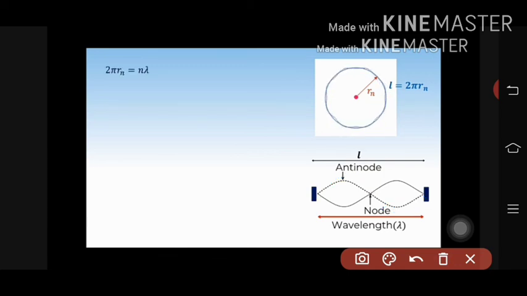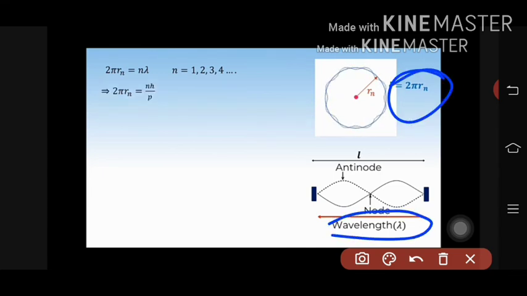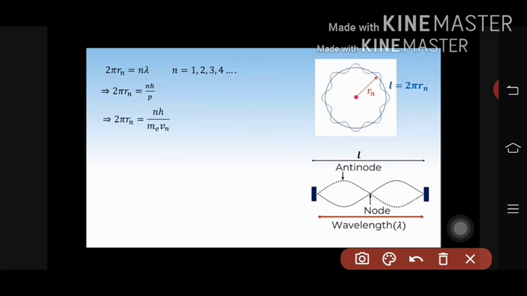So what Bohr did, he said that the length of the wave, this is one circle, the circumference of the circle is 2 pi Rn. So it is equal to the wavelength. Therefore, he wrote 2 pi Rn is equal to n lambda. But lambda, from de Broglie, is equal to h divided by mv. What is m into v? It is p. Therefore, lambda is equal to h divided by p from the de Broglie hypothesis.